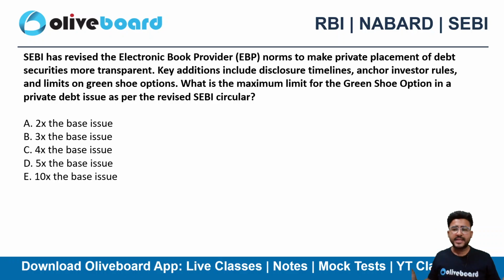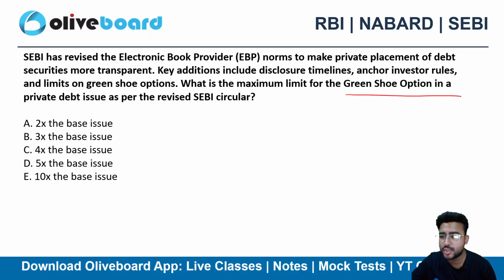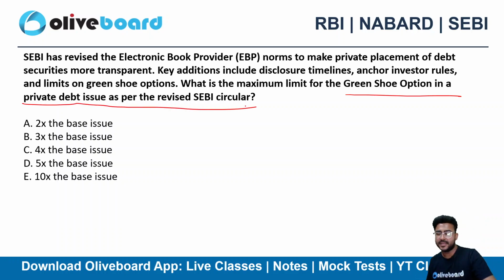Okay, so now let's quickly practice some of the MCQs related to these three things. So फटाफट से let's practice some of the MCQs related to these circulars. SEBI has revised the electronic book provider norms to make private placement of debt securities more transparent. Key additions include disclosure timelines, anchor investor rules, and limits on green shoe option as well. What is the maximum limit for the green shoe option in a private debt issue as per the SEBI circular?